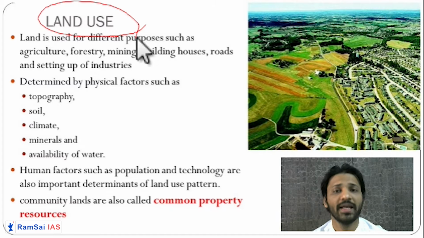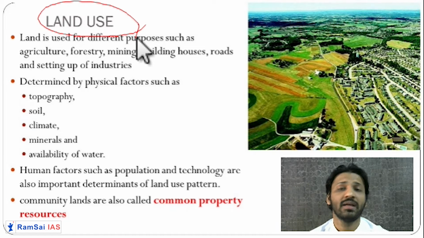If you cannot do any agriculture because it is very unfertile land, then you will build buildings or start industry there. So the type of soil, type of climate, type of geography, and availability of minerals matter. For example, if iron ore is present in very good quantity in the land, then the land use will be for mining ore. So depending upon these various factors, land use is determined.